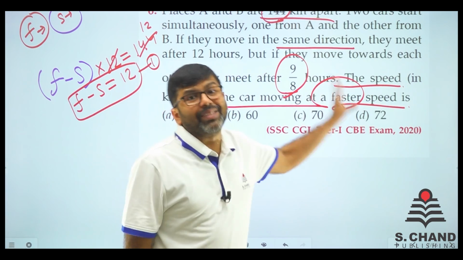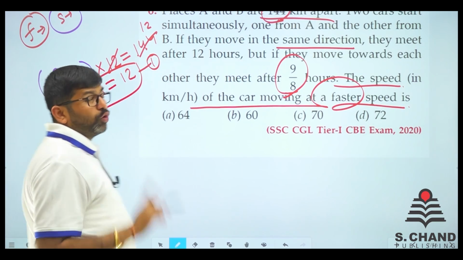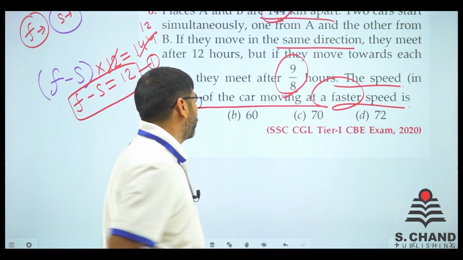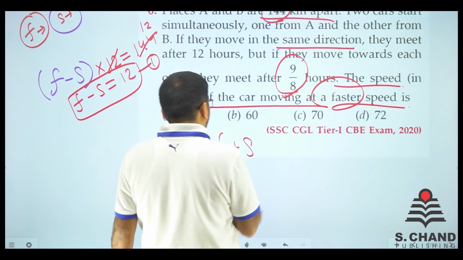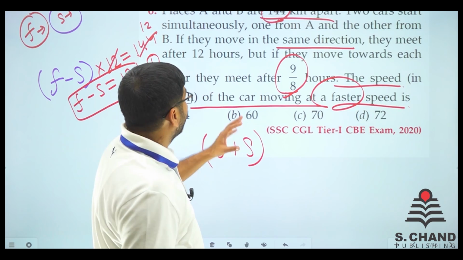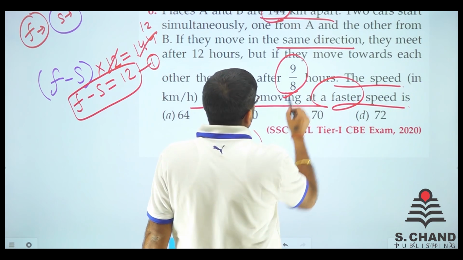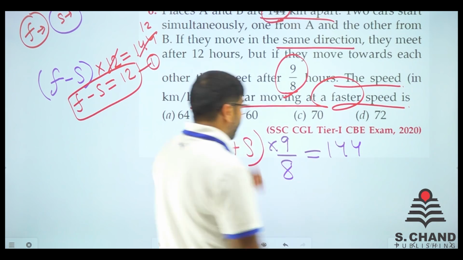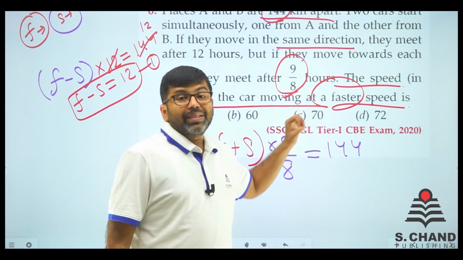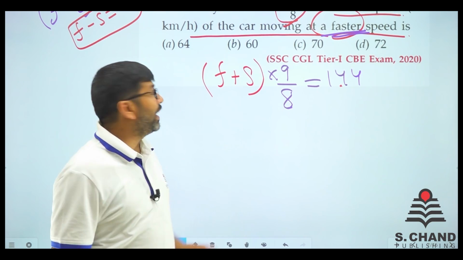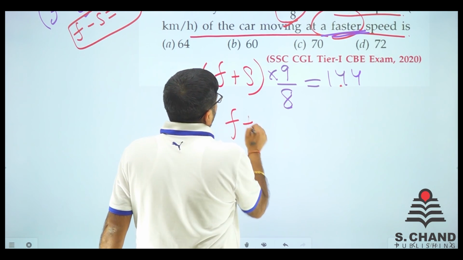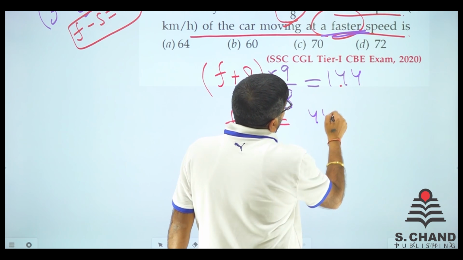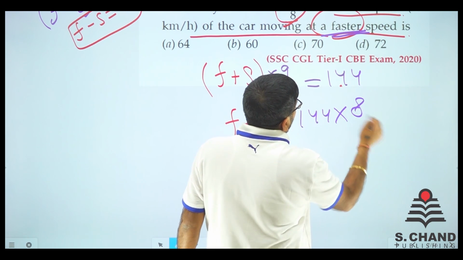If they move towards each other, we know it very well that their speeds are to be added, right? So S plus F, that is faster plus slower, multiplied with the time, that is 9/8, gives again 144. Why so? Because the time is given like this only. Okay, so let's calculate this now. We get F plus S is equal to 144 into 8/9.